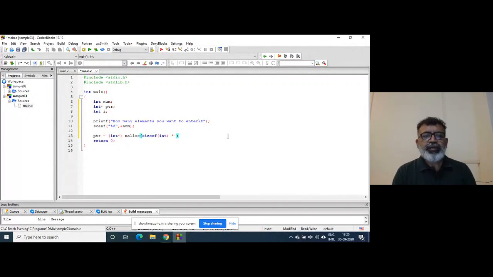So sizeof int into num, because the value of num, the number of elements, is going to be entered at runtime, and so this memory will be allocated at runtime, right?